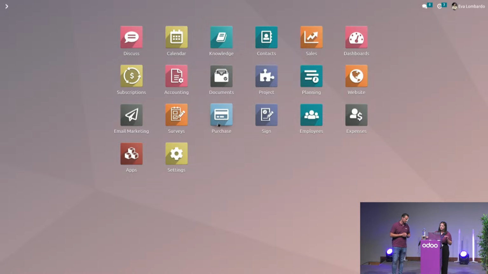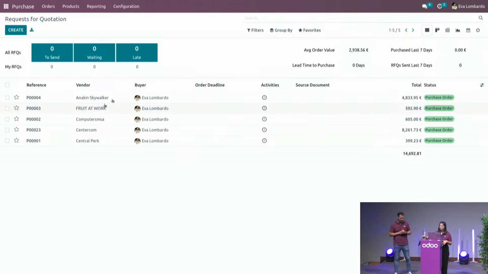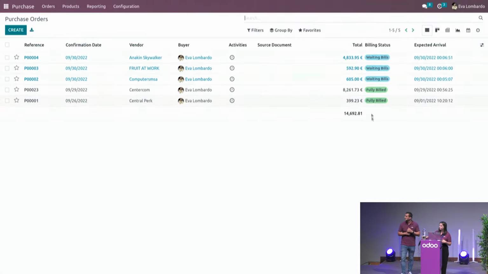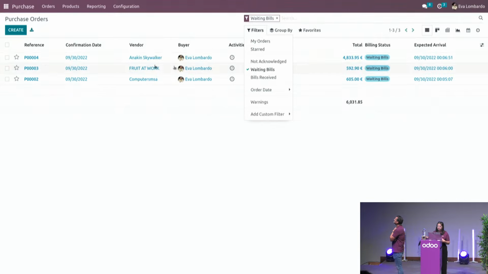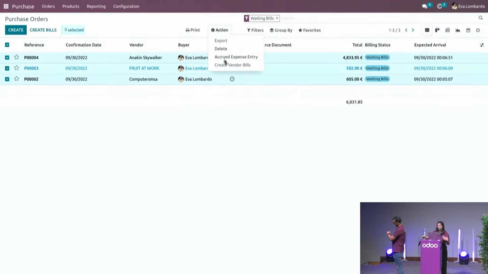Yeah, so let's dive into the Purchase application and more specifically the purchase orders. You see here I've got some purchase orders waiting for bills. So I've received the goods, I want to recognize their value in the P&L, but no bill yet. So I'll filter on those, and in one click I can create the accrued entry for all those quantities.